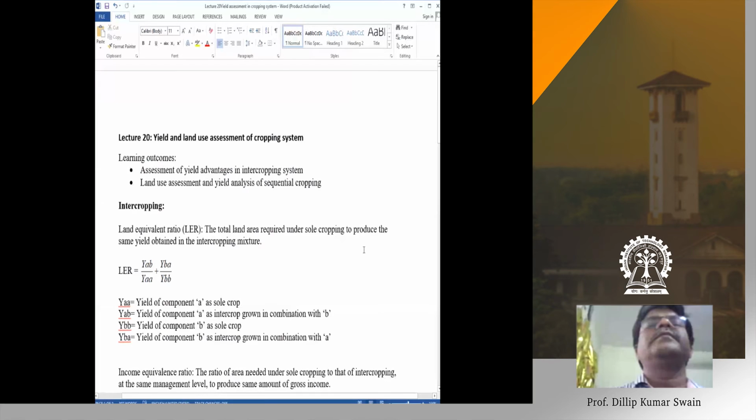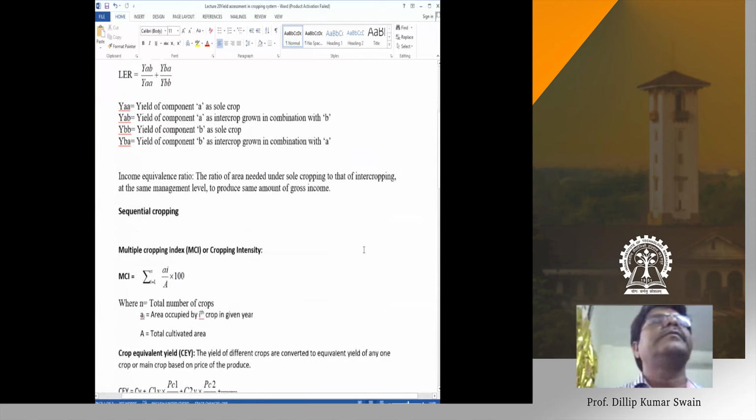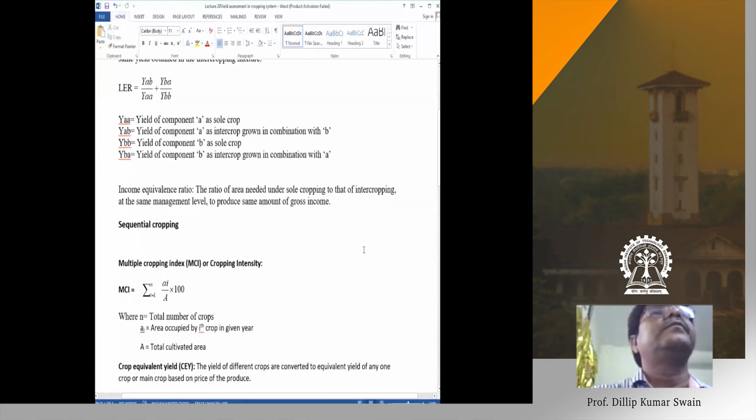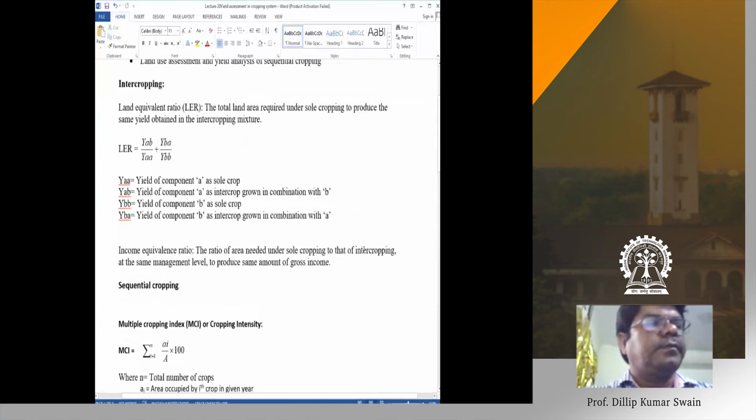Sir, just one thing, why have we studied this thing independent of money? The next thing is related to income, but why should these two things not be related to each other, sir? Income as well as area, and the solution must be an optimization of both. Definitely, that's true. So we go for income as well.